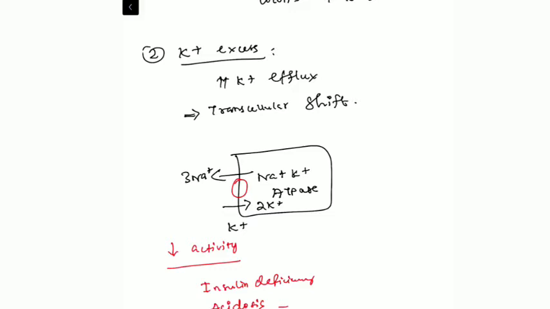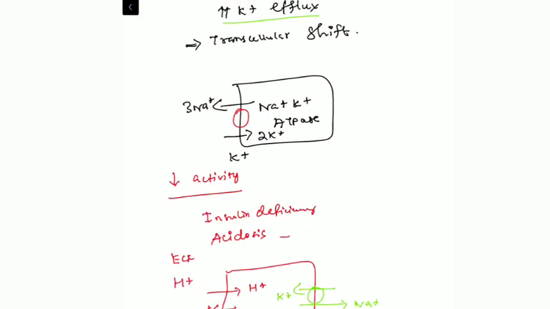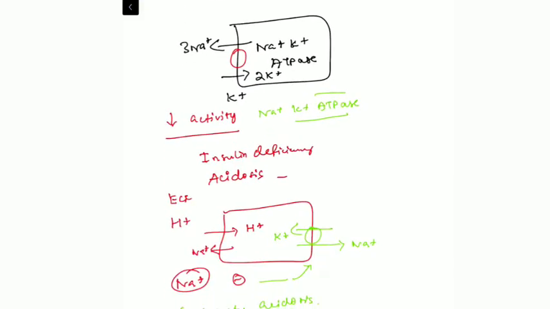The next mechanism of hyperkalemia is at the level of transcellular shift or renal or extrarenal potassium secretion. Whenever there is increased efflux of potassium at the transcellular level, there will be hyperkalemia. This is explained by the normal mechanism. Normally the sodium potassium ATPase causes potassium influx into the cells. Whenever there is decreased activity of sodium potassium ATPase, these patients will have excessive potassium in the extracellular compartment. We have already discussed this.